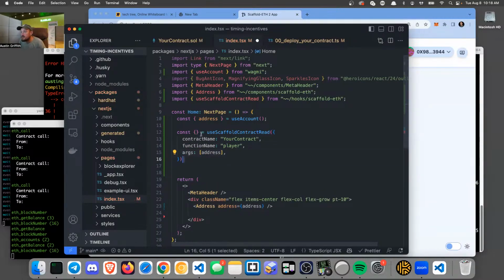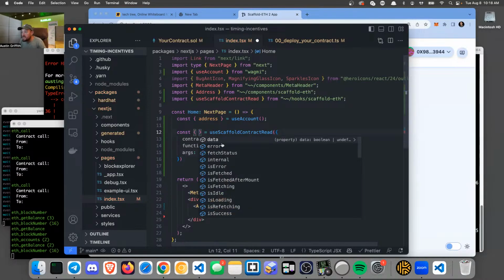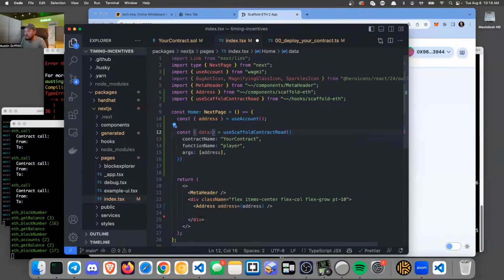There we go. Okay, and then some data is going to come back here, and we want to name that isPlayer, right? This should be like a bool. Yeah, I think we're going to use it like that, but let me see if I can do something like this at first.